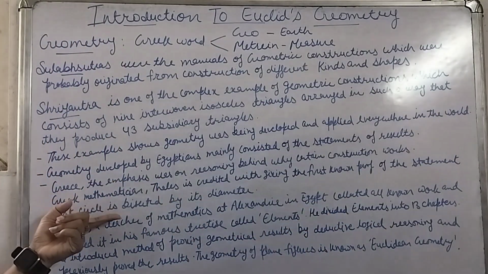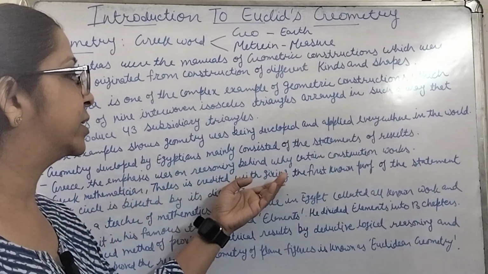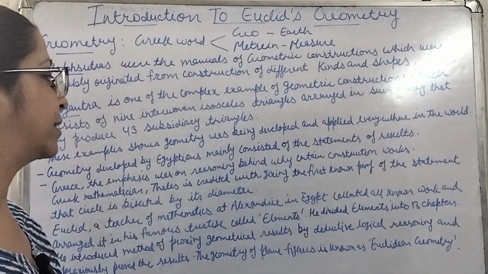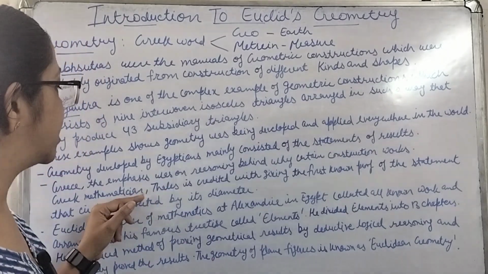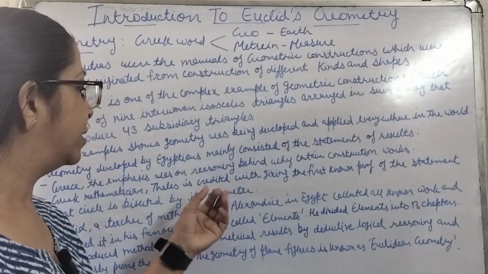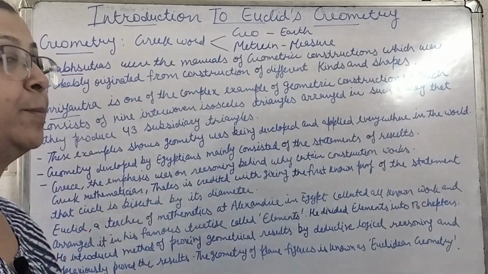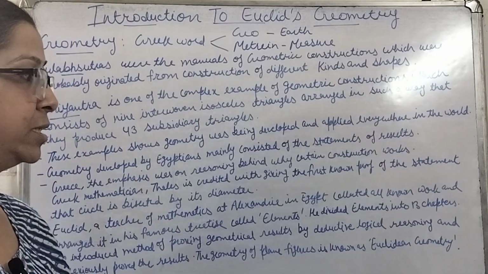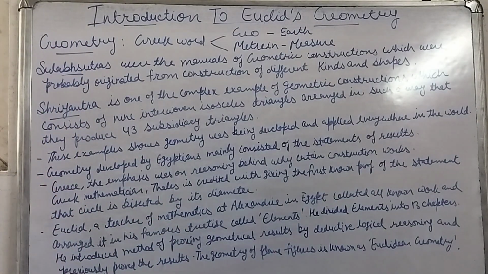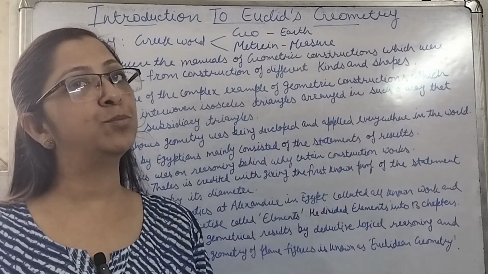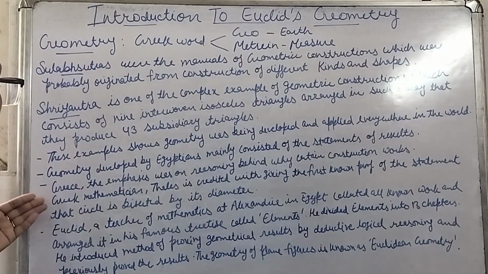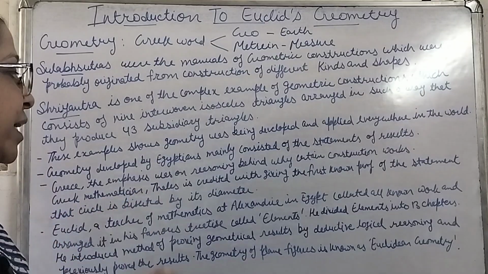And the Greek mathematician Thales is credited with giving the first known proof of the statement that a circle is bisected by its diameter. He was the first mathematician who proved that the diameter bisects the circle. And his students, we know about Pythagoras. He proved so many theorems. So he was one of the students of the Greek mathematician Thales.